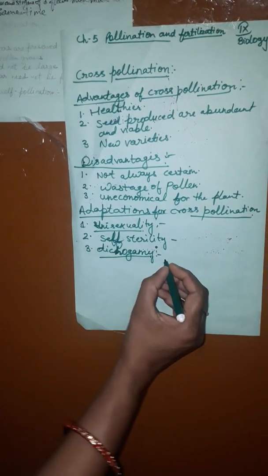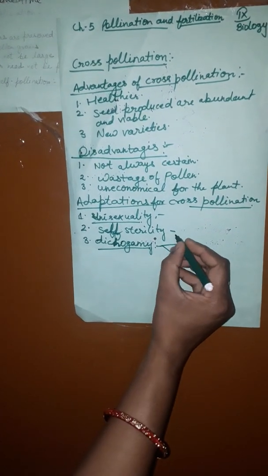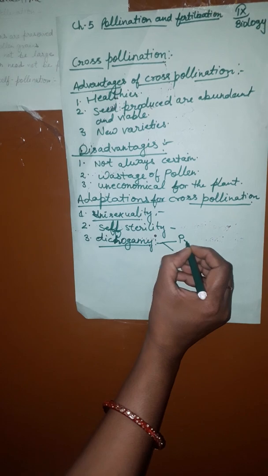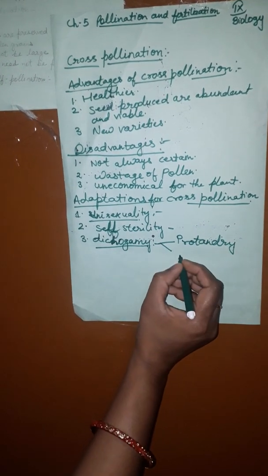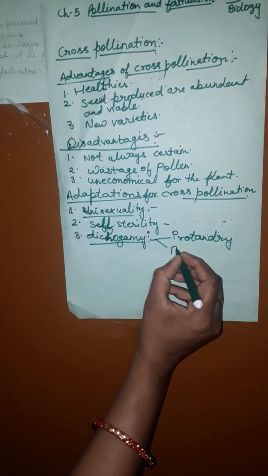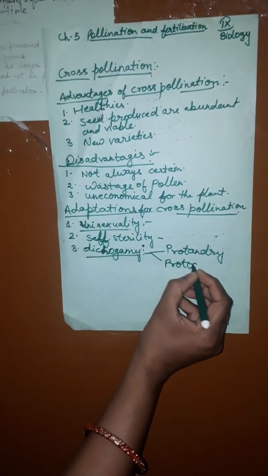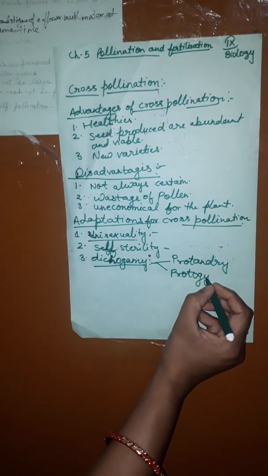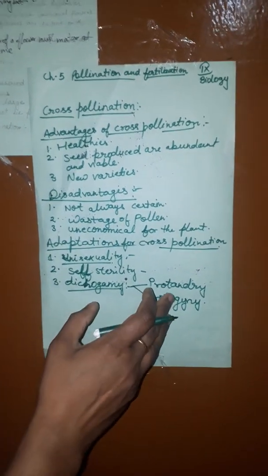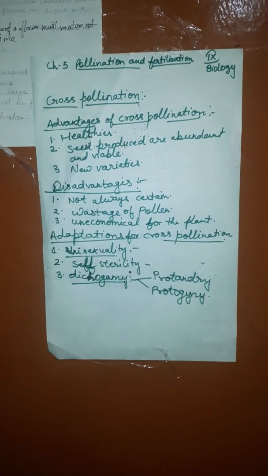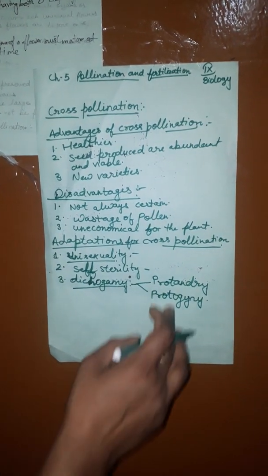It is of two kinds: protandry and protogyny. Dichogamy means in a bisexual flower the anther and the stigma mature at different times.